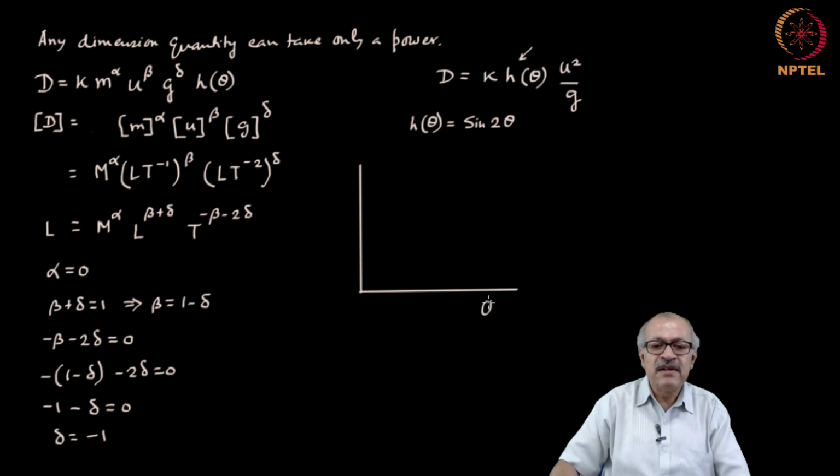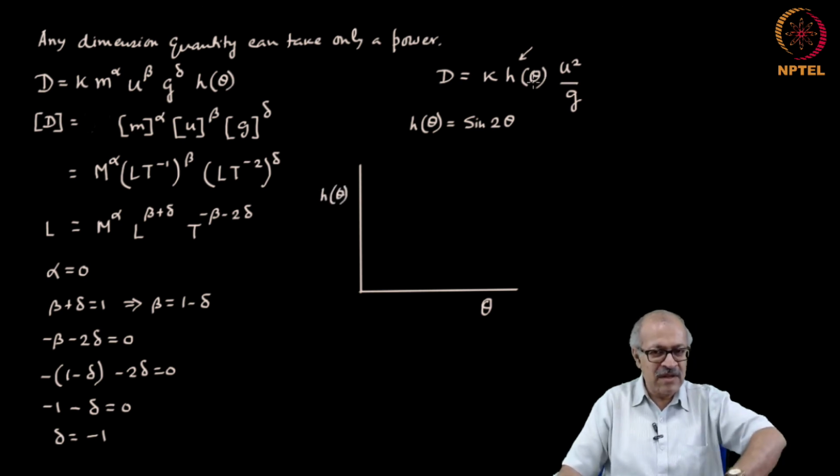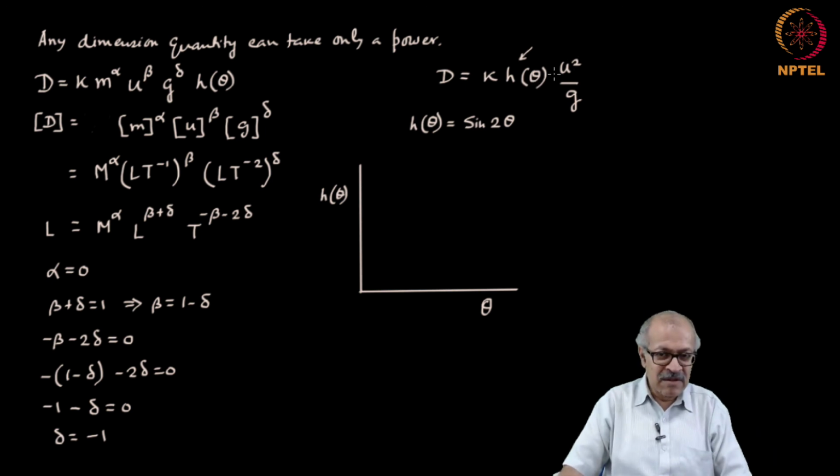Theta here and h of theta here. For each theta, you do the experiment at each theta keeping u constant, because this is the dependence you are trying to figure out. Keep u constant, u square by g becomes a constant. The distances are measured, and presently you assume k to be just a proportionality.